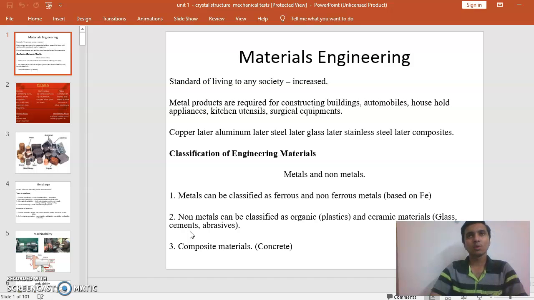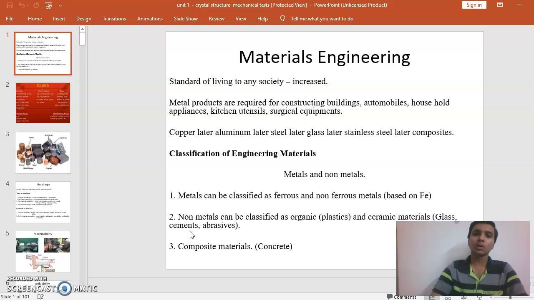As we all know about metals and non-metals, metals like iron are used in the construction business, construction buildings, aircraft, automobiles, kitchen utilities, and surgical applications. Most of the metals we use for daily purposes, and even non-metals like plastics and glass, are very essential products for human use.